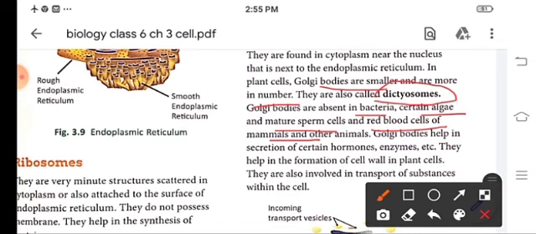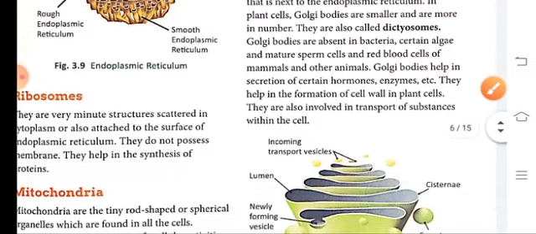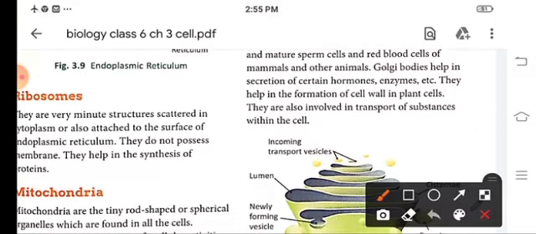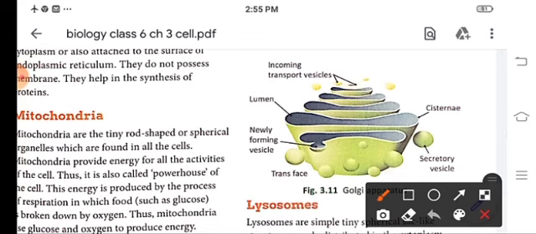Now, Golgi bodies help in the secretion of hormones and enzymes, and they also help in the formation of cell wall in plant cells. They are also involved in the transportation of substances inside the cell. So here are the Golgi bodies. Vesicle-like structures are present: incoming transport vesicles, the cisternae, newly forming cisternae, and the secretory vesicle.